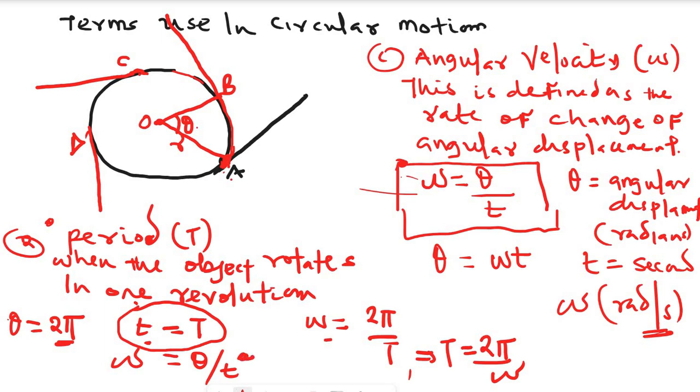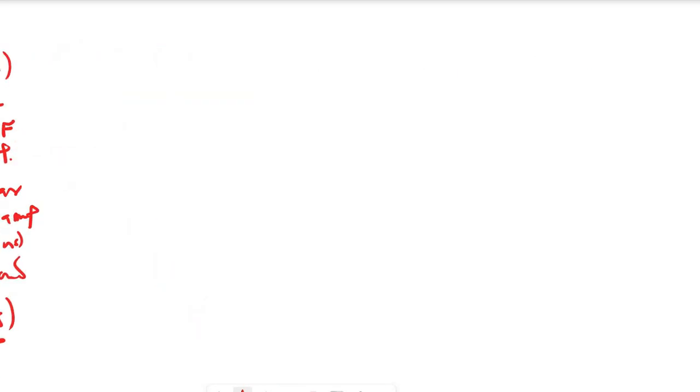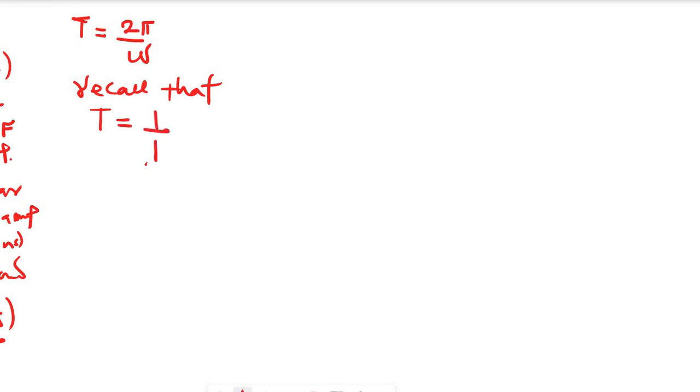Since period is equal to 2 pi over angular velocity, we recall that period can also be 1 over frequency.